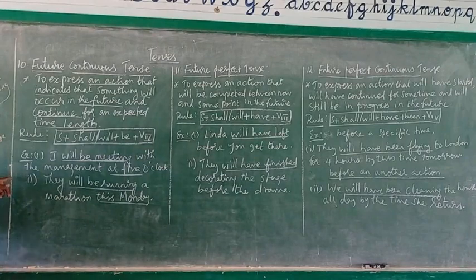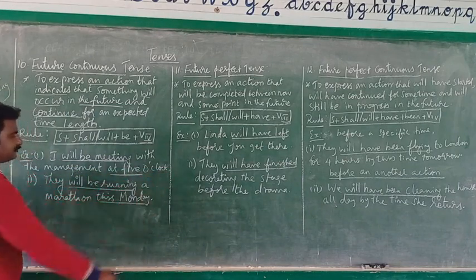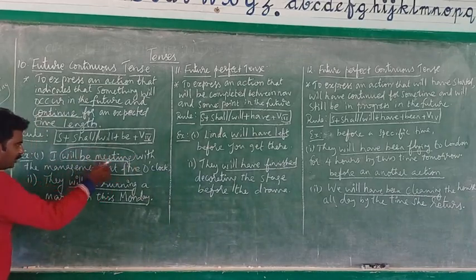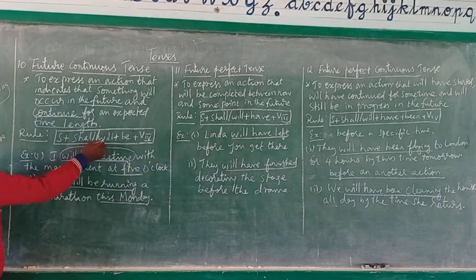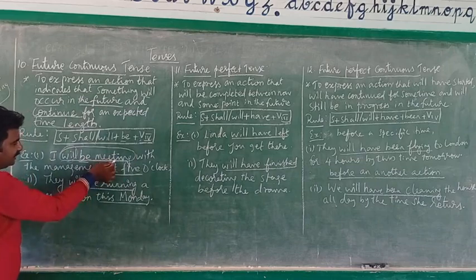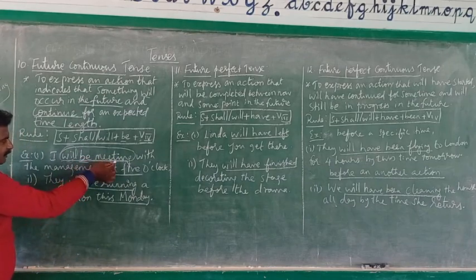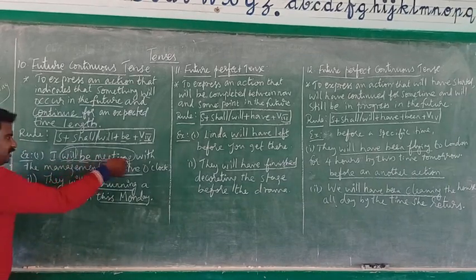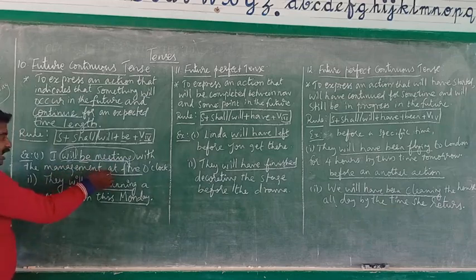See the example. I will be meeting with the management at 5 o'clock. See, I will be meeting. As per the rule, the subject is I, we can use either will or shall, so will, then be, then the verb with the fourth form. What's the main verb? Meet is the main verb, and the present participle, that is the progressive, is meeting. So, I will be meeting with the management at 5 o'clock.